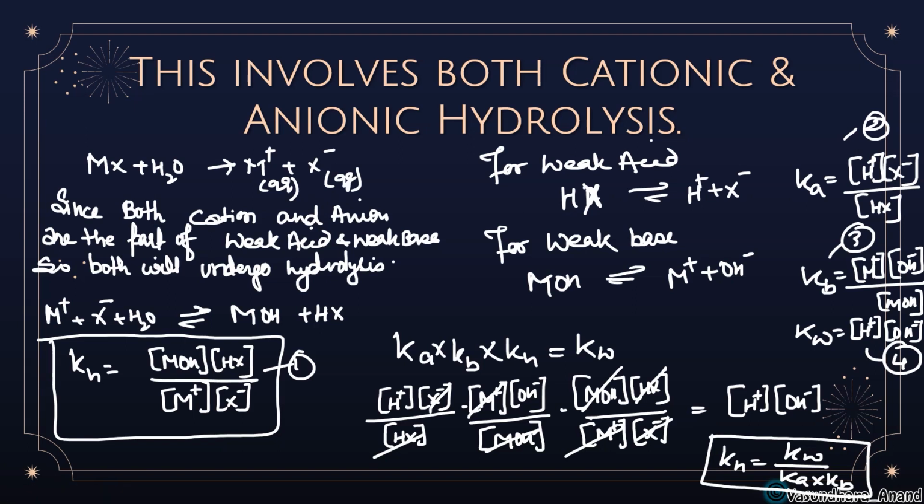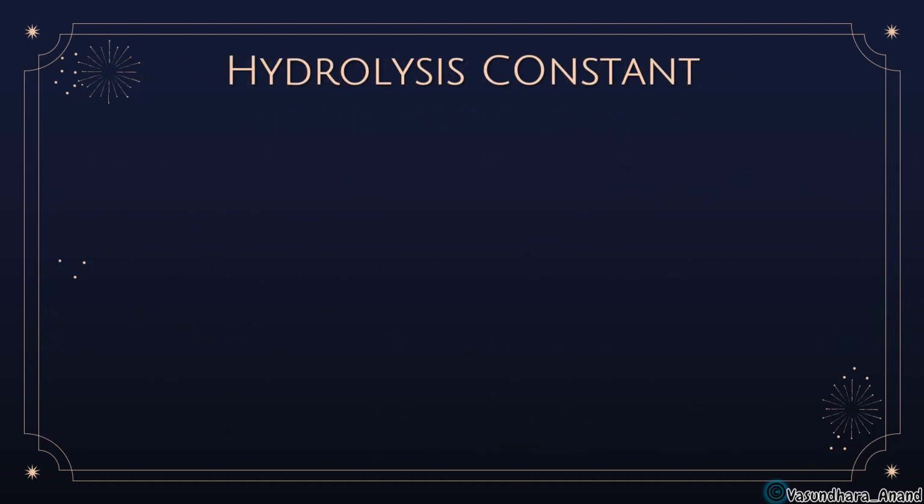Okay. So now move to the next thing, that is hydrolysis constant. If both the acid and base are weak, then what will be the hydrolysis constant? So in this case, both are going through hydrolysis. So that is MXH. Clear? That derivation won't be asked in your exam, but you should know the formula. I could have simply given the formula and told you to learn it, but I thought it better to explain it in that way. So if it is clear to you, that's okay, just watch one more time. I am sure that it will be clear to you.